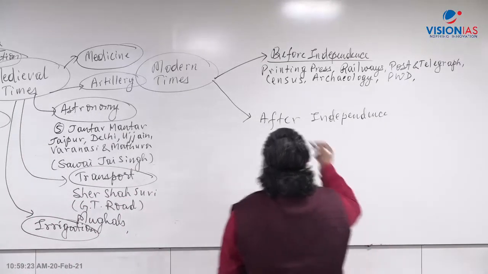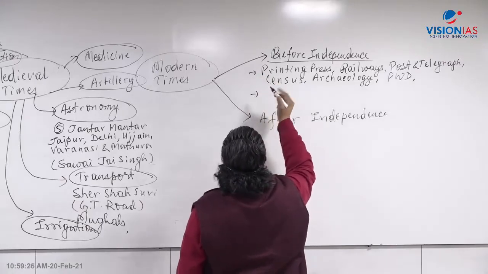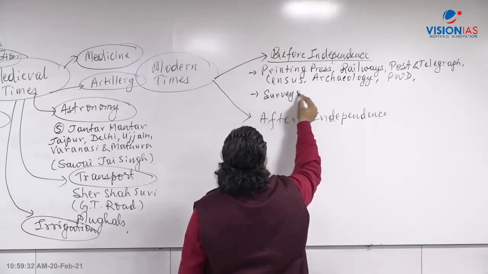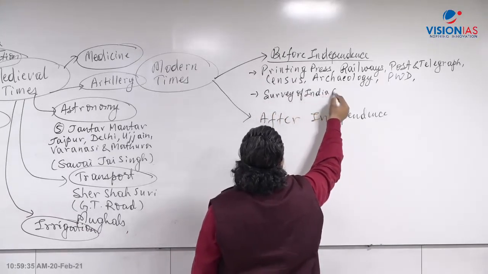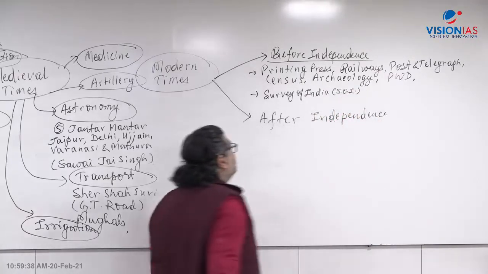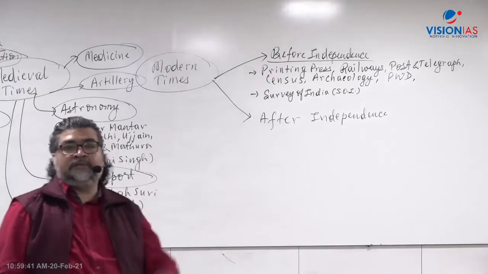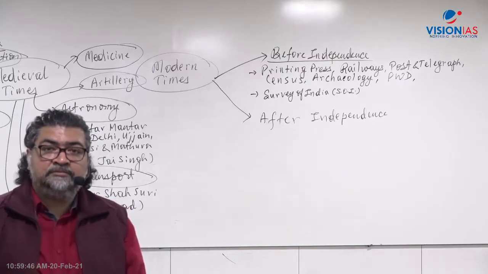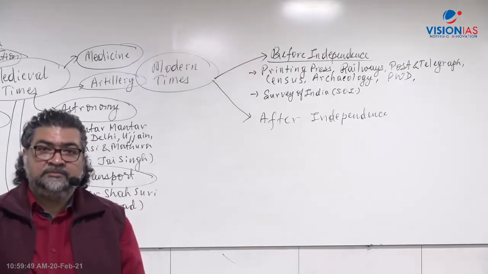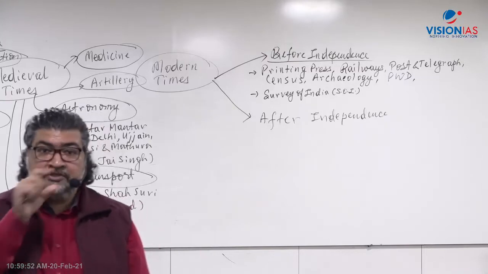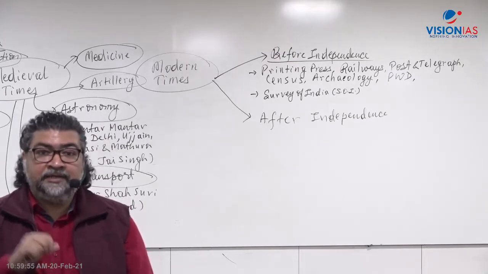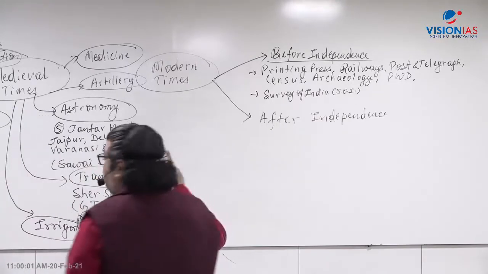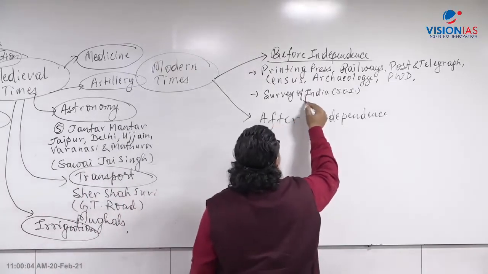Then there were a number of organizations. The first one I am giving here is the Survey of India, SOI, (1767). The Survey of India was set up, which comes up with maps. Dedicated maps are there. Now recently it is very important news, the geospatial map. The government has recently made some changes. But the survey organization comes from the past, in terms of thematic maps.